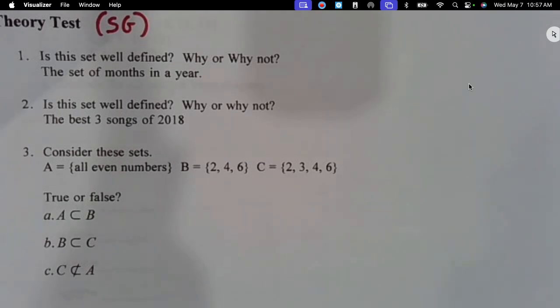No. You could probably look up the top 3 songs, but it depends on what genre you pick, right? Top 3 songs are going to have different genres. If you Googled that and somebody else Googled that, I bet their Google search would be different. So that's not well defined.